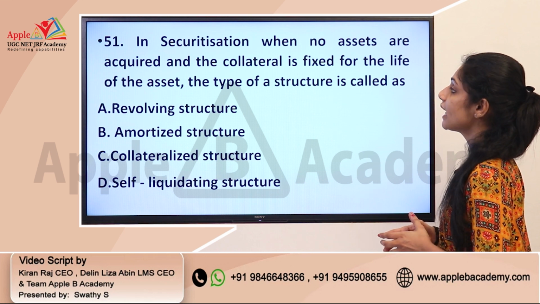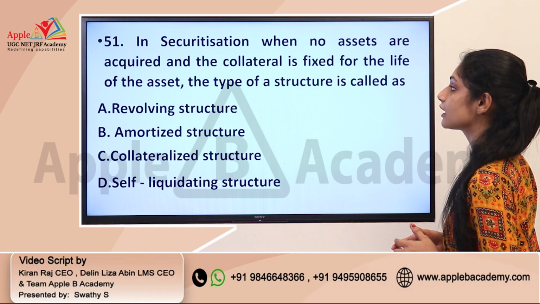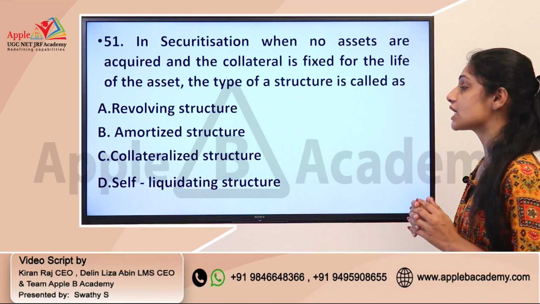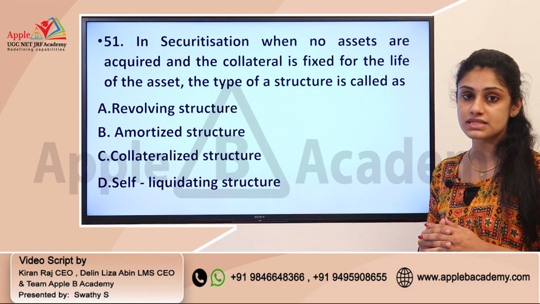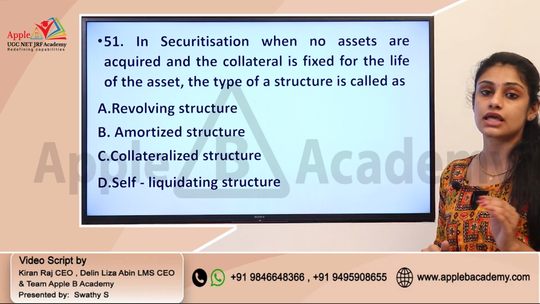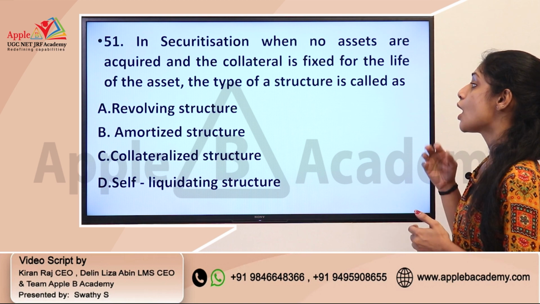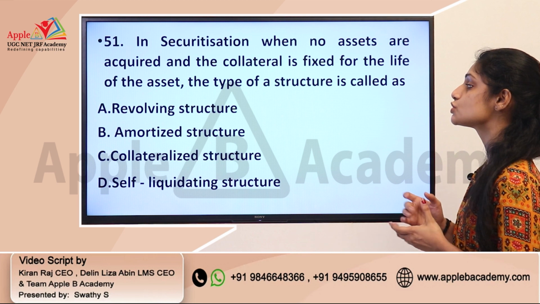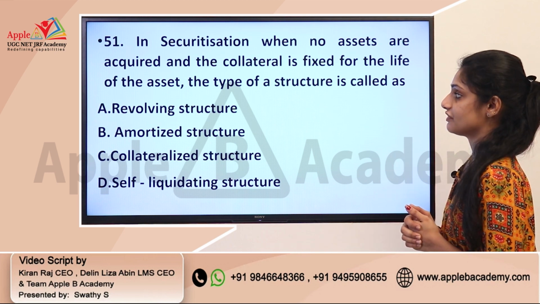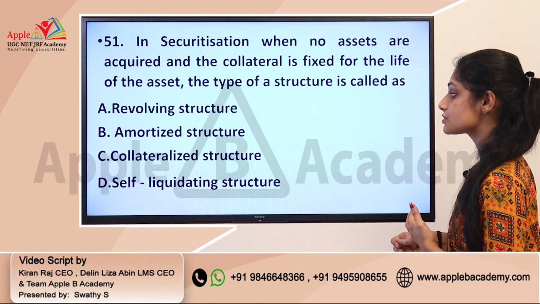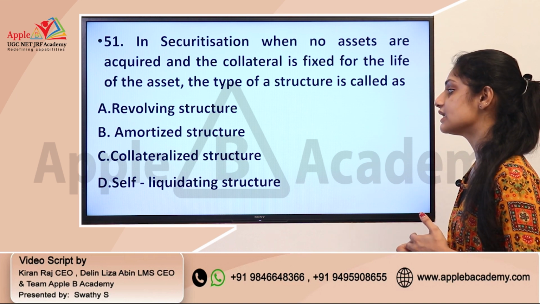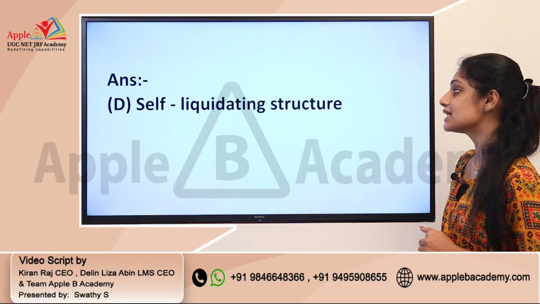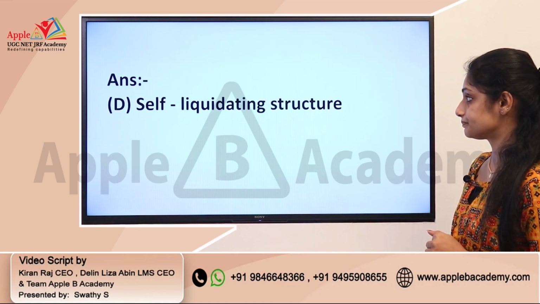And the next question: in securitization, when no assets are acquired and the collateral is fixed for the life of the asset, the type of structure is called as. So this is also from business finance, which is focused on the area of securitization. So you need to identify the proper structure when no assets are acquired. The options are revolving structure, amortized structure, collateralized structure, and finally self-liquidating structure. And the correct answer was option D, self-liquidating structure.